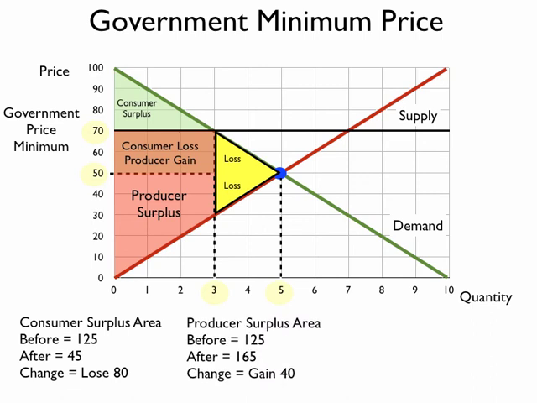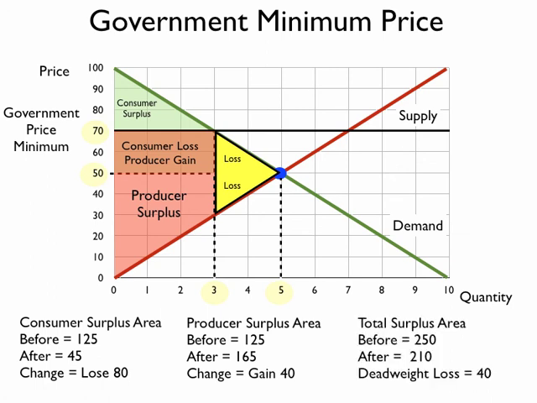The producers, before they also had 125, they did lose a portion of their producer surplus to deadweight loss, but they picked up the large area from the consumers. So the producers lost a little bit but gained a lot. The consumers, on the other hand, lost twice. They lost deadweight loss, plus they lost their surplus to the producers. So the net, before we had a total surplus area of 250, now we only have a surplus area of 210. That deadweight loss is 40.